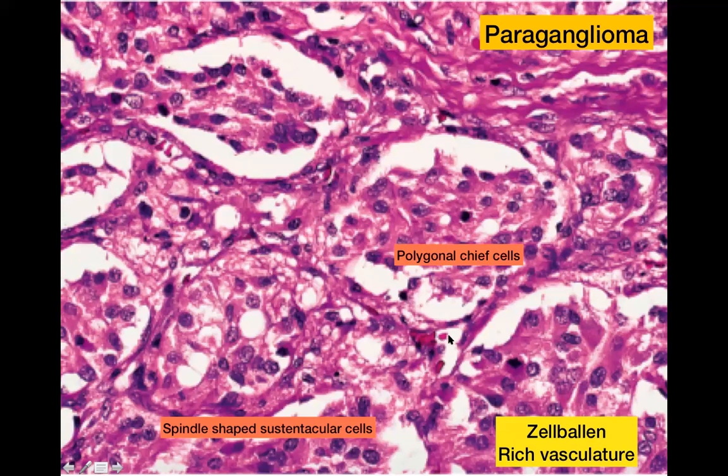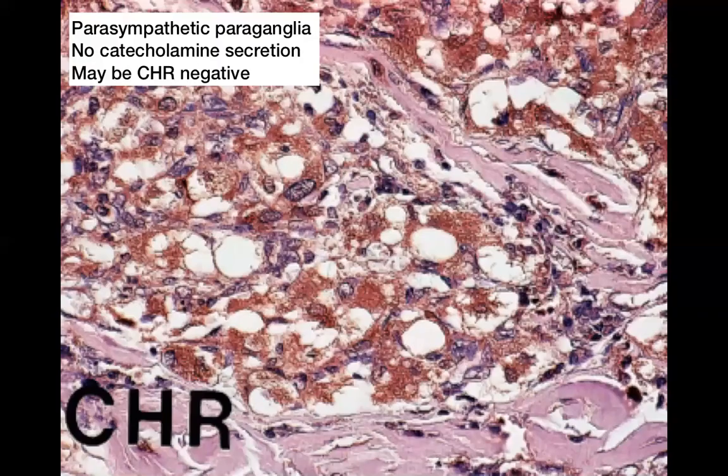So architecturally, they are quite different. Here, you have to be able to identify that these are nests or Zellballen, and they have polygonal cells which are chief cells, and then they are surrounded by spindle shaped sustentacular cells. You can use IHC to demonstrate these cells. The chromogranin will demonstrate the polygonal cells, and S100 will demonstrate the sustentacular cells.